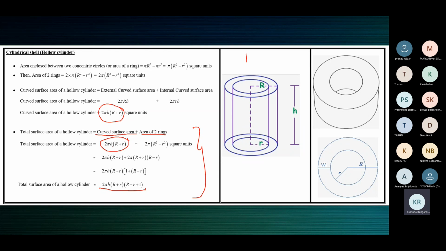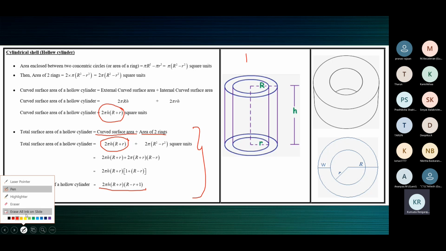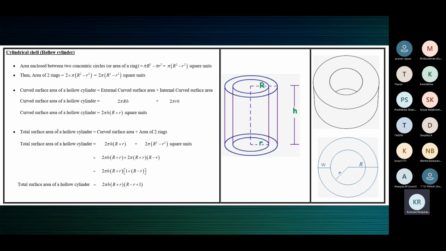So now this one, let me show you again. We are talking about a cylindrical shell. Total will be curved surface area plus area of two rings. Curved surface area, here we have the formula: 2 pi h, capital R plus small r. And two rings here: 2 pi, capital R square minus small r square. This one can be written as a square minus b square is a plus b into a minus b. So R square minus r square can be written as R plus r into R minus r.